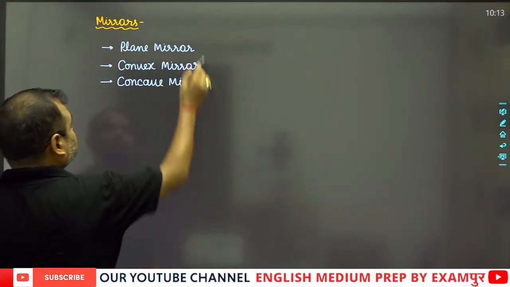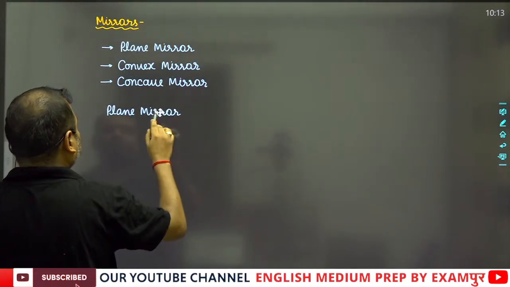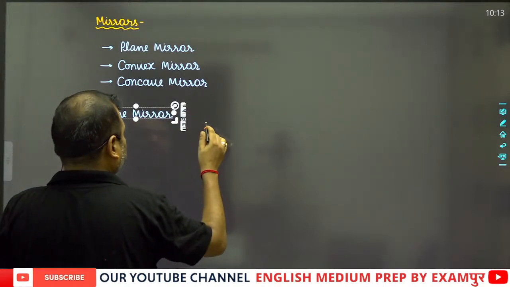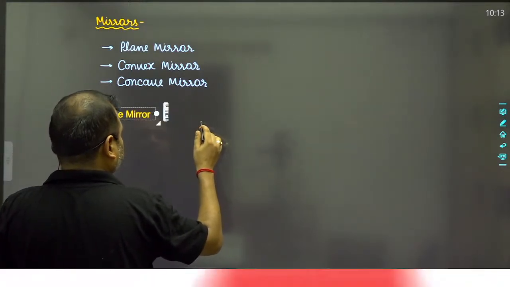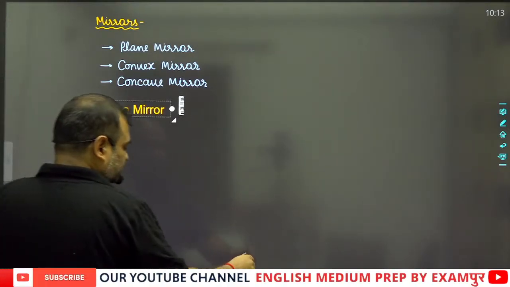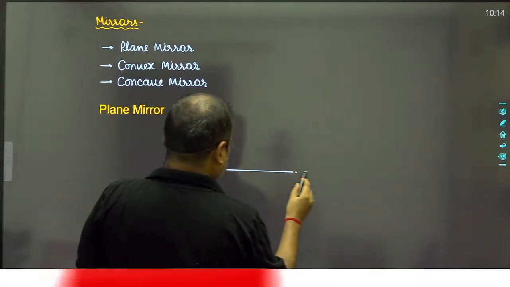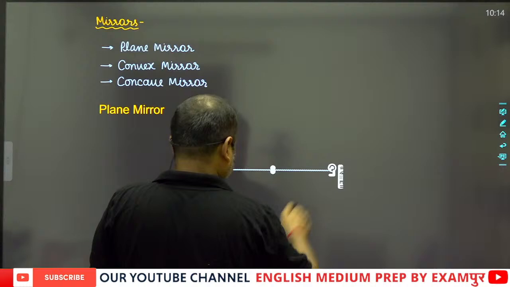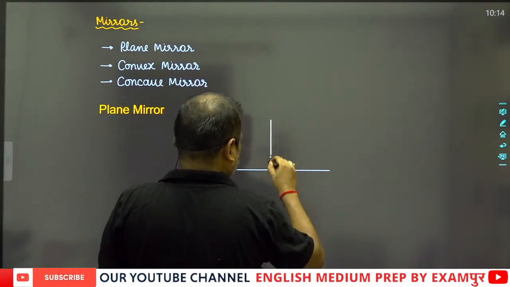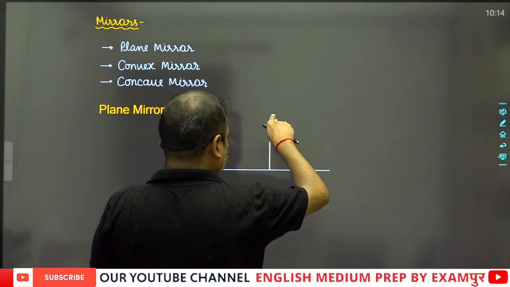So suppose that we have taken a plane mirror. Let's start with the plane mirror. My dear students, suppose that this is the ground and this is a plane mirror like this.